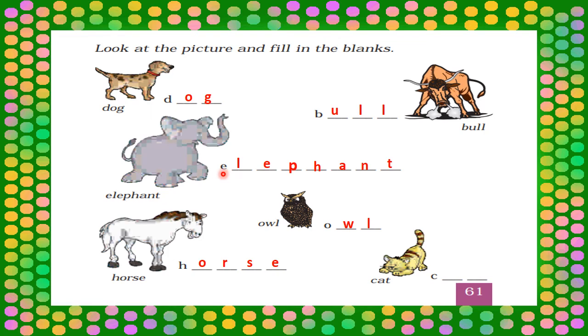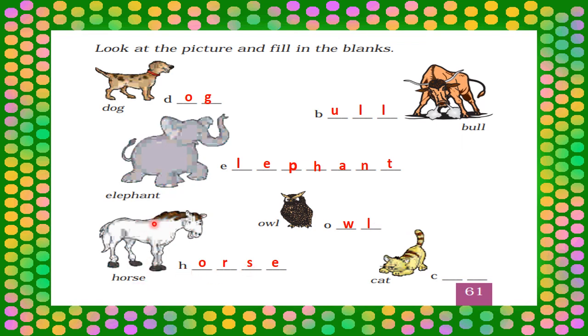This is a picture of an elephant. E is given. So rest letters we have to write here. L, E, P, H, A, N, T. So E-L-E-P-H-A-N-T, elephant. This is the picture of owl. O is given. So we have to write W and L. So O-W-L is owl.